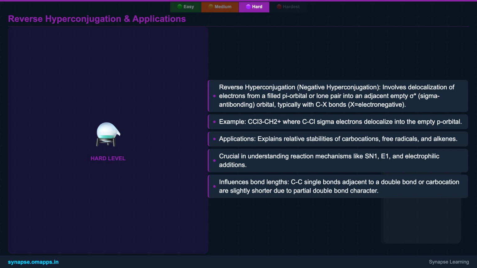The applications of hyperconjugation are vast. It elucidates the relative stabilities of carbocations, free radicals, and alkenes, and is crucial for understanding reaction mechanisms such as SN1, E1 and electrophilic additions. It even explains subtle bond length variations, where C-C single bonds adjacent to a double bond or a carbocation are slightly shorter due to partial double bond character from this effect.